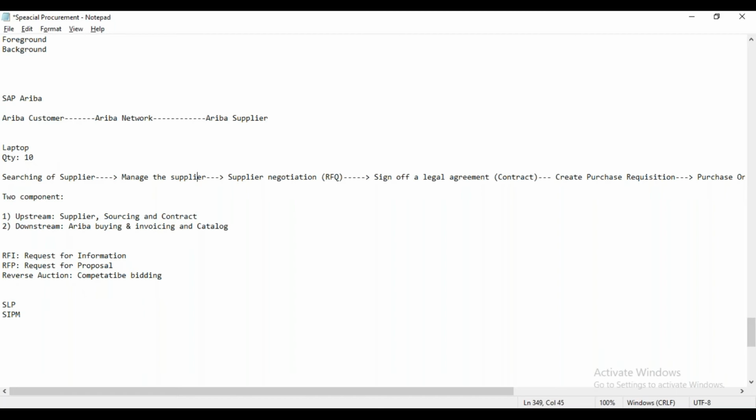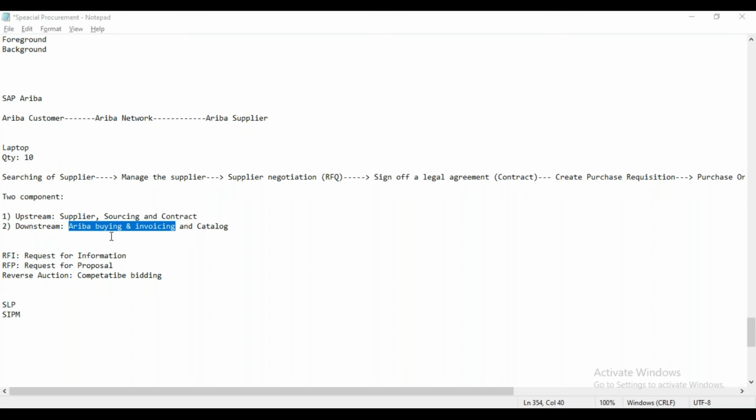So what is Ariba Guided Buying? Ariba Guided Buying is a simpler solution, and it is available free of cost. That means customers who are buying and invoicing get guided buying free of cost. Let me give some more details about guided buying.